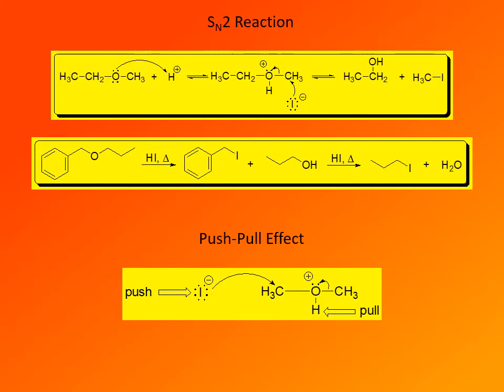And in a reaction of an unreactive molecule, such as an ether, both pull by the electrophile and push by the nucleophile are needed. And so this is called the push-pull effect. In the case of chlorine or hydrochloric acid, chloride anion is not nucleophilic enough. It is not a nucleophile that is strong enough to push the oxonium ion, to push the alcohol out of the molecule. And so the push part of the push-pull effect is missing, and so the reaction doesn't occur.